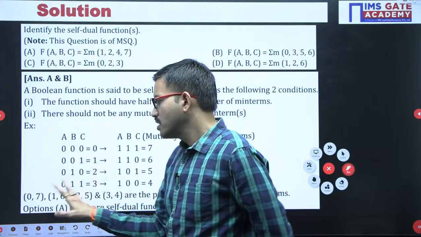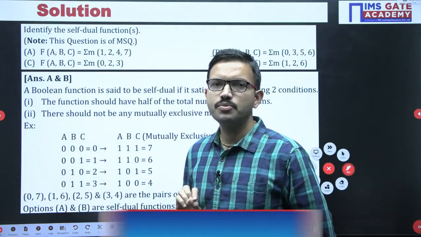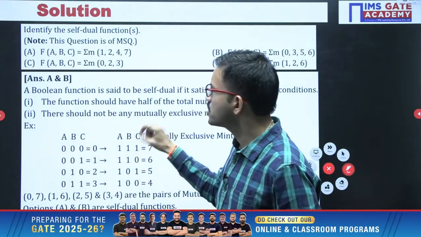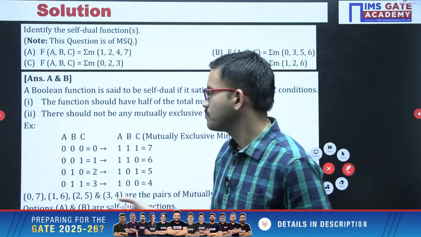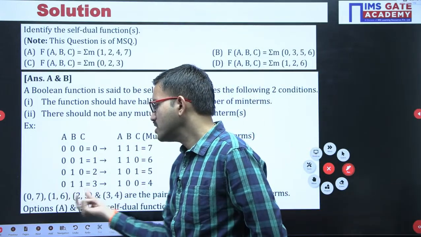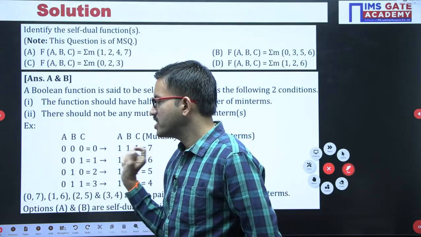Here I have discussed the entire combinations just for understanding, but from the exam point of view, there is no need to write this much. Whenever you are supposed to decide whether a function is self-dual or not, it is simple. I already gave the hint. With the help of that hint, write the 2 numbers in this manner. Now here it is very simple.